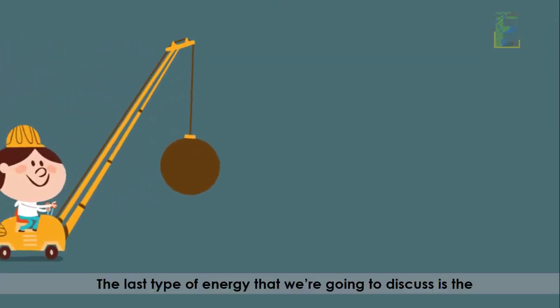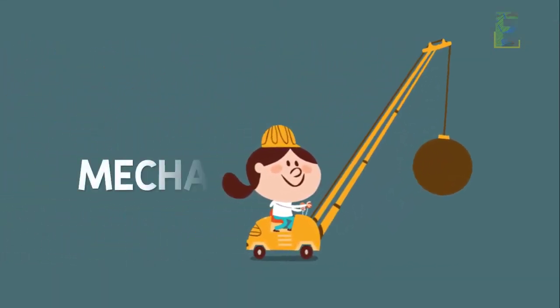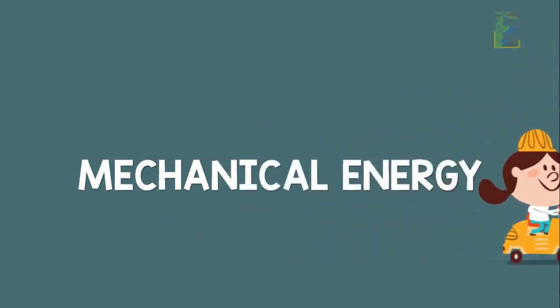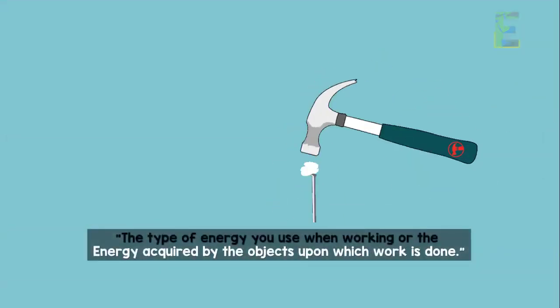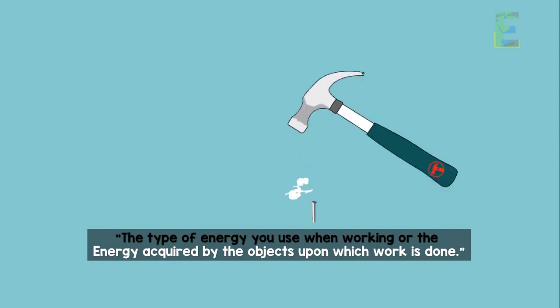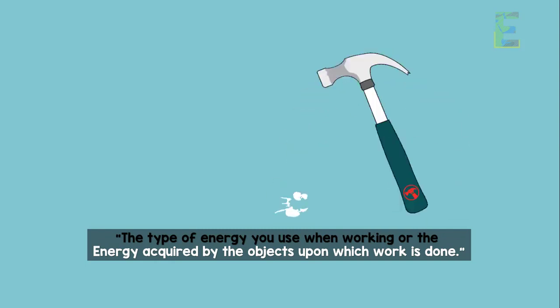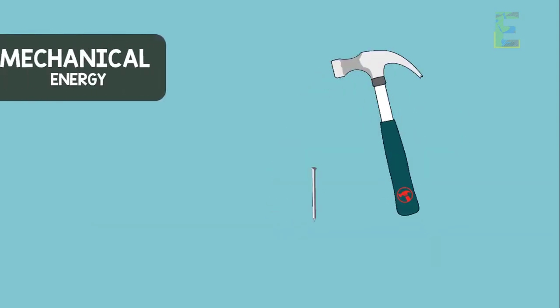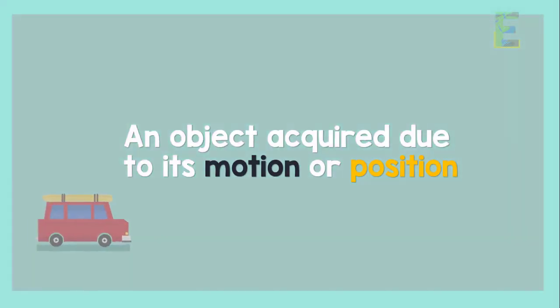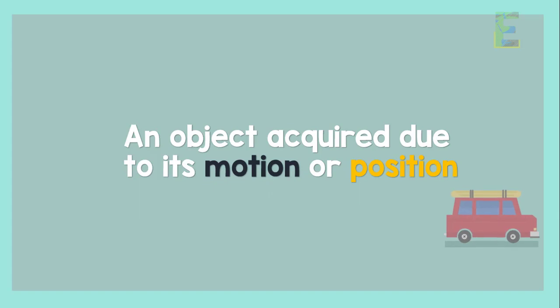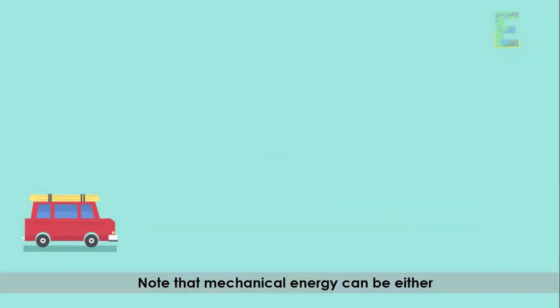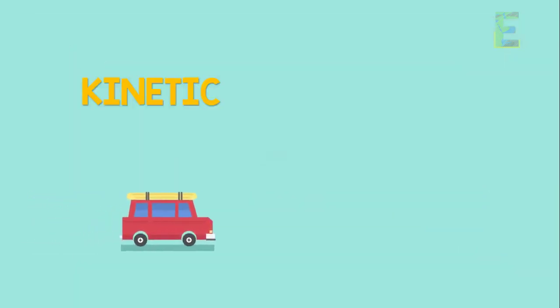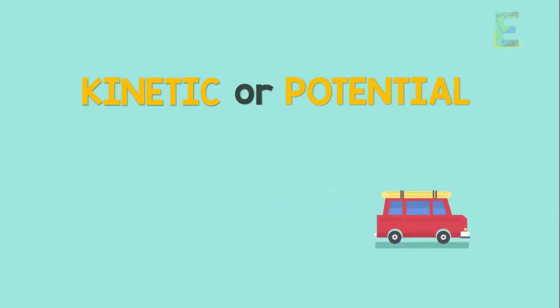The last type of energy that we are going to discuss is the mechanical energy. The type of energy that you use when working or the energy acquired by the objects upon which work is done is known as mechanical energy. Mechanical energy is the type of energy that an object acquired due to its motion or position. Note that mechanical energy can be either kinetic energy or potential energy.